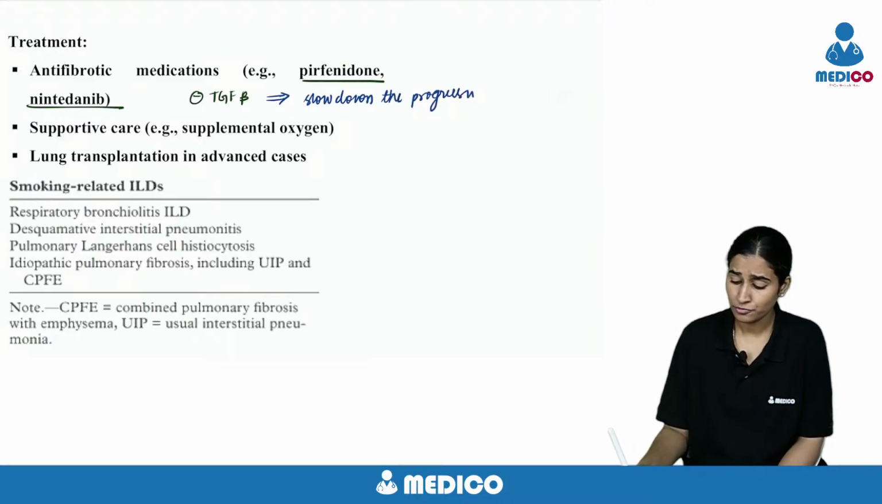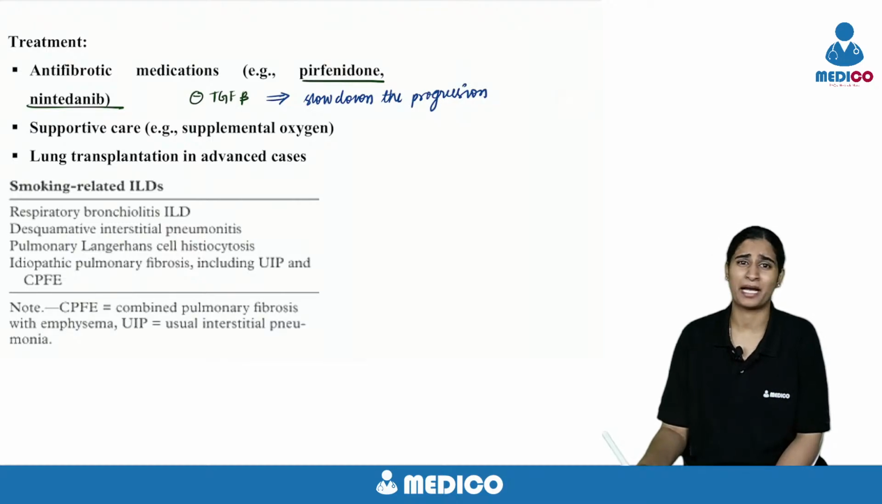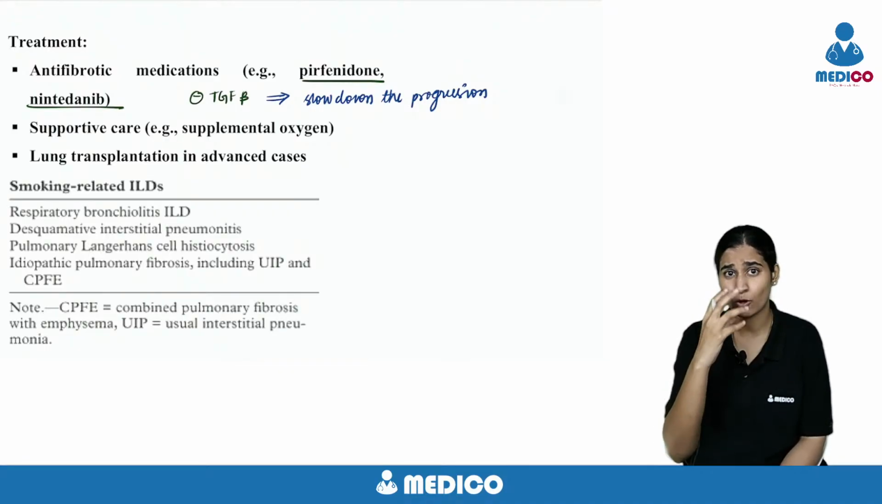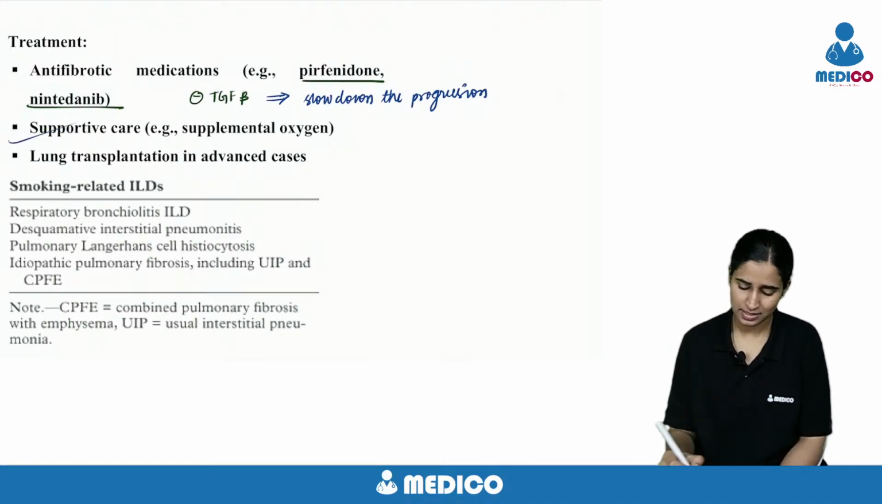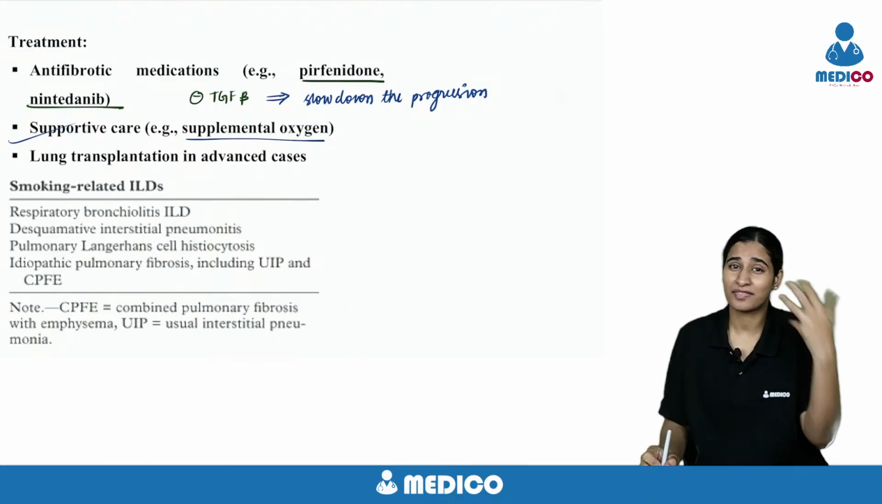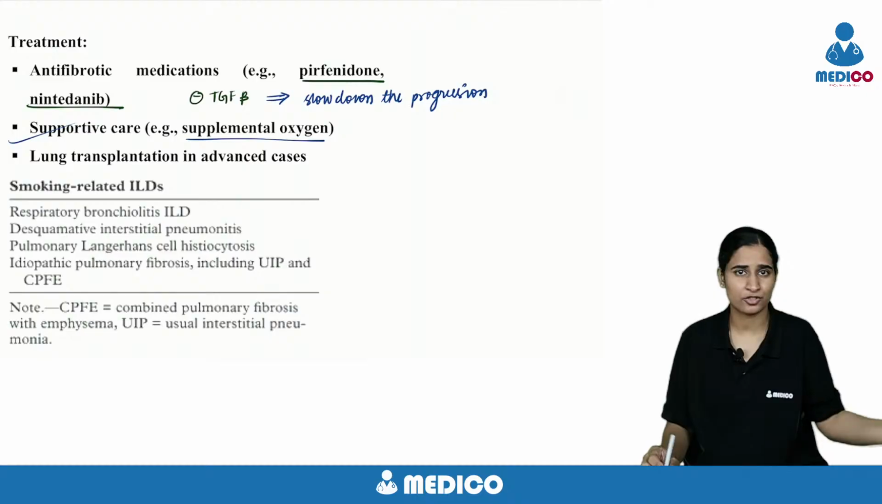And the quality of life of these patients is very bad. It's a very morbid disease. They will have shortness of breath on exertion. They have to be on home oxygen. So oxygen supplementation is very important, and in advanced cases there is nothing you can do. The only thing is lung transplantation.